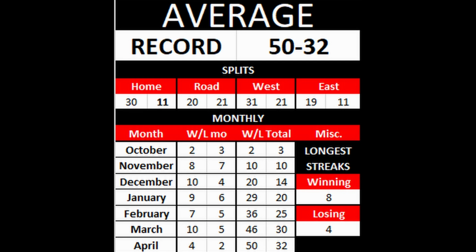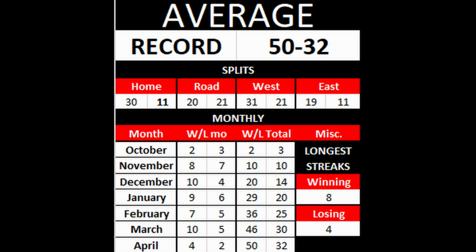February 7-5, and then March, it's that easy stretch that I just talked about. We should go about 10-5 during that month, and then April 4-2 to close out the season with a 50-win season. Now, obviously we need to do a little better than these numbers if we want to win more than 50 games, but that outlines a 50-win pace.